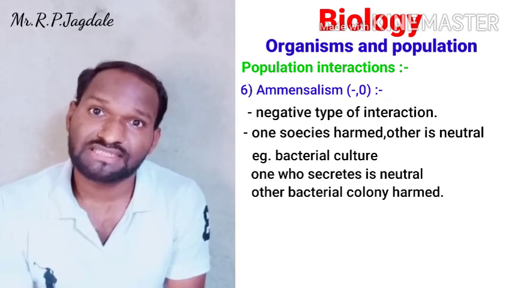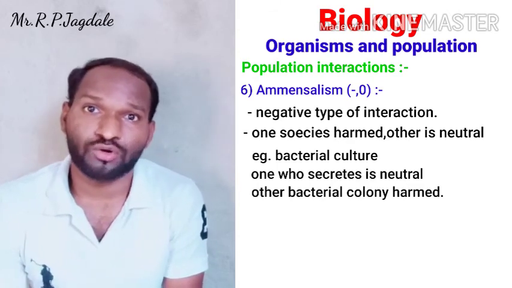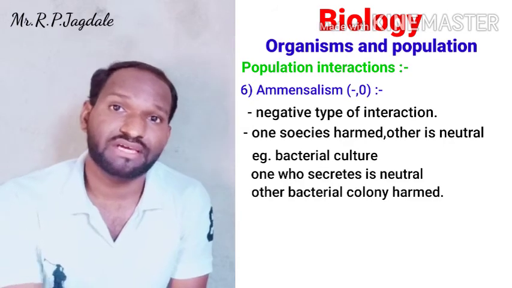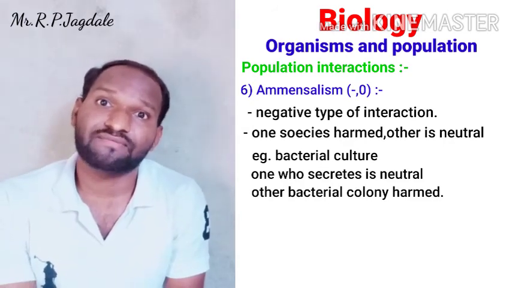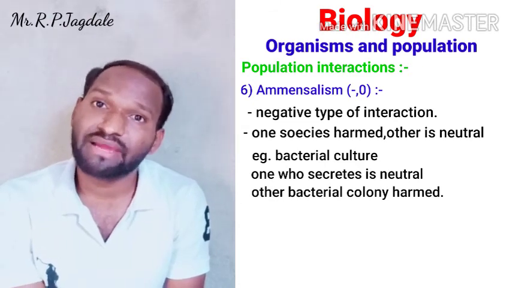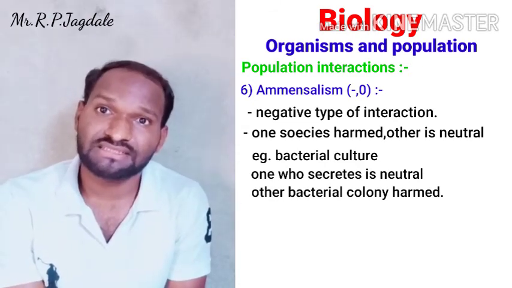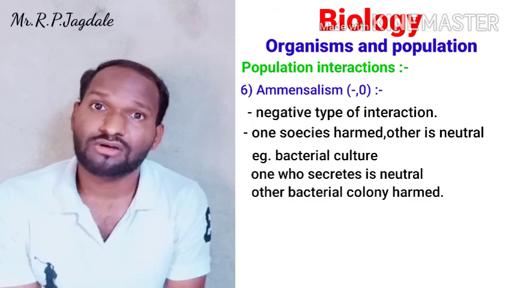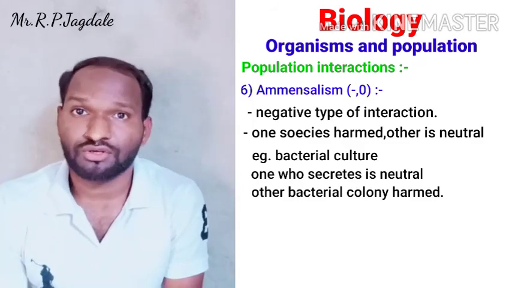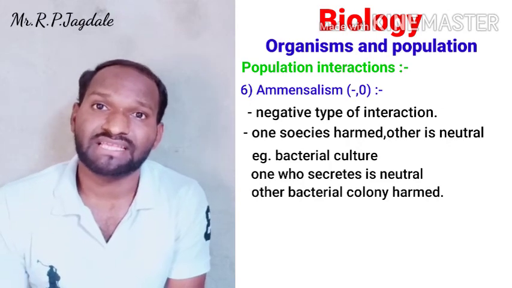But if other bacteria are growing in the same culture, and this secretion goes near them, then it affects them. That is a negative type of interaction. So the other bacteria are getting harmed. So one species is harmed and one species is neutral. This is called amensalism.